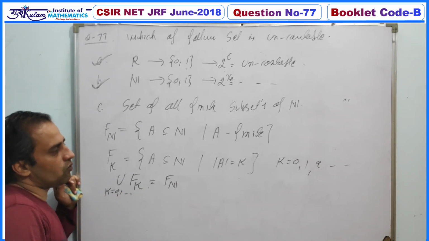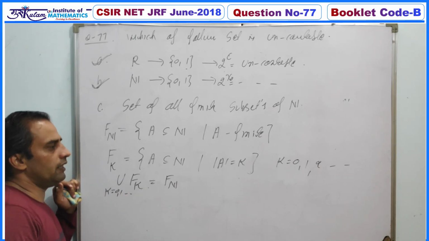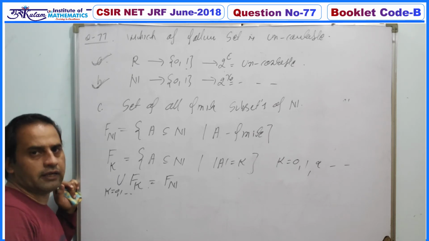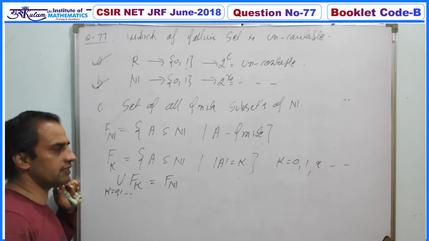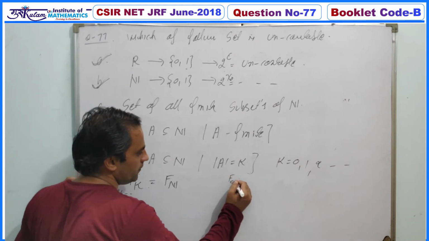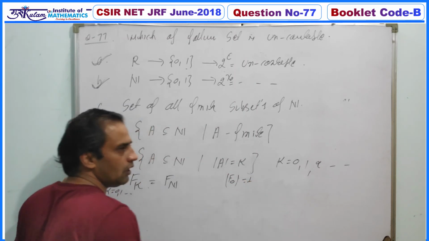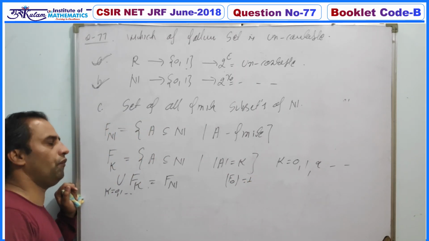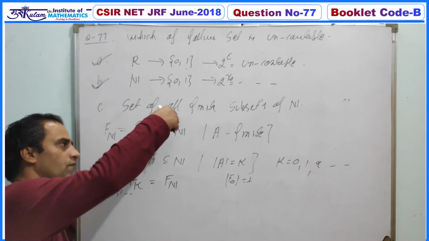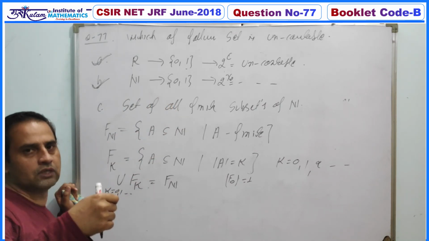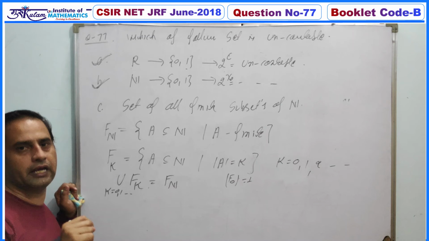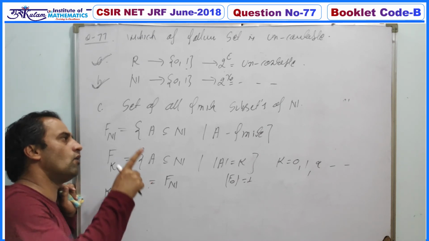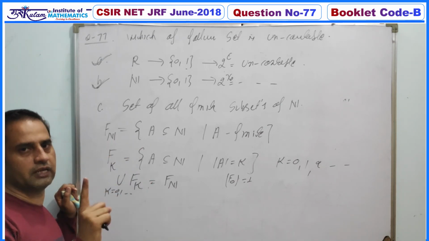Now when k equals 0, the only subset with no element is the empty set, so there is exactly one element in F_0. So the cardinality of F_0 is 1. For F_1, the number of subsets of N with one element: the choices for picking one element from N are countable, so there are countably infinitely many subsets with one element.